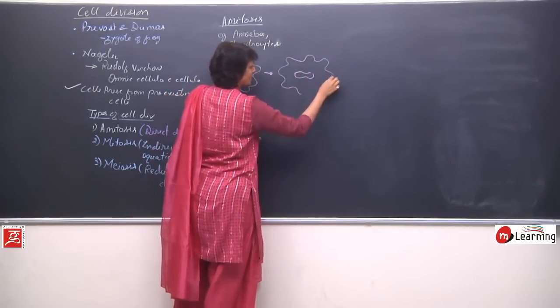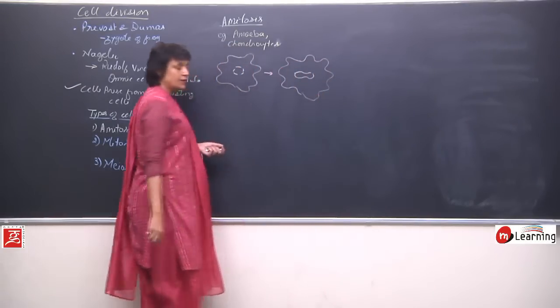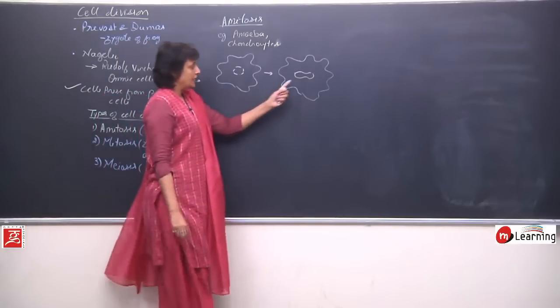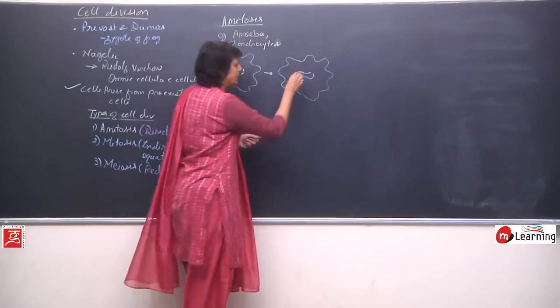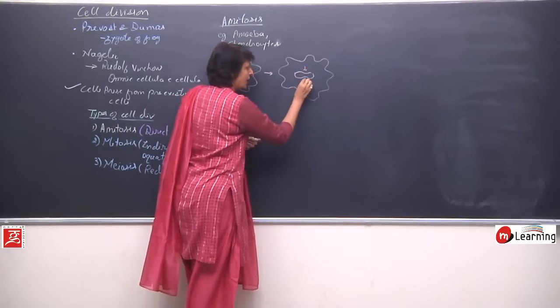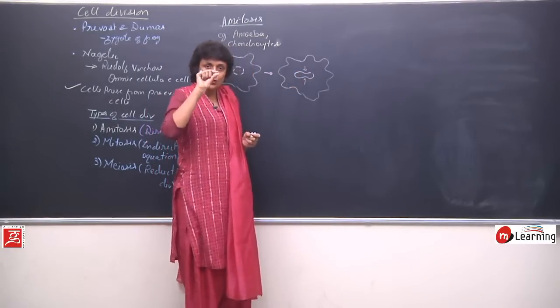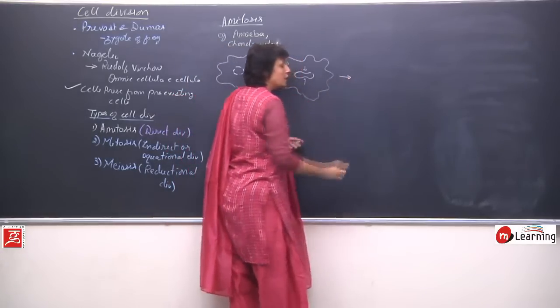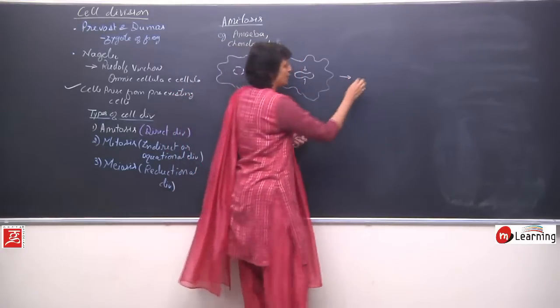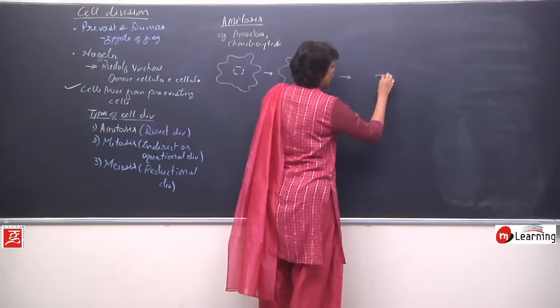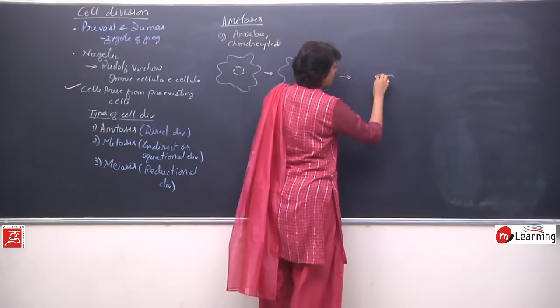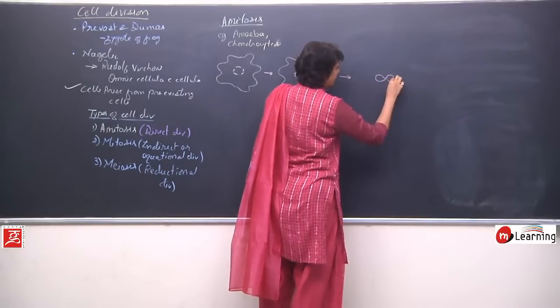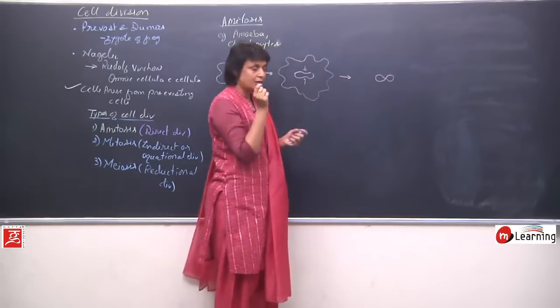This constriction will deepen, it will go in and in, so ultimately it is going to divide into two daughter nuclei. So here now this nucleus has almost divided but is still attached at a point.